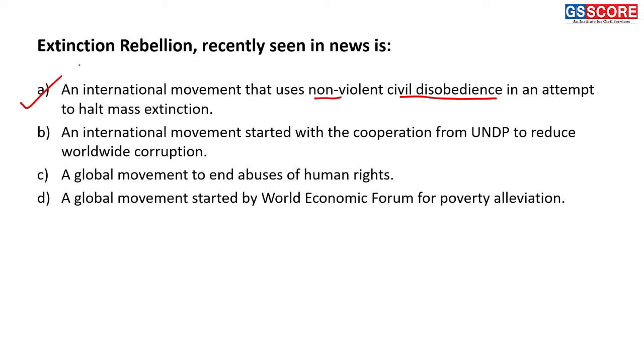Extinction Rebellion was launched in the United Kingdom in 2018, and more than 130 Extinction Rebellion groups are there across the United Kingdom and also across the world. Fine. So answer of this question is A. It was formed in 2018.